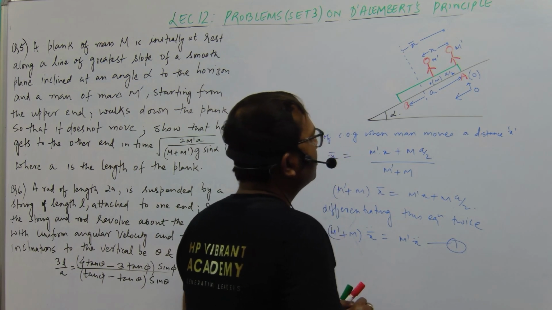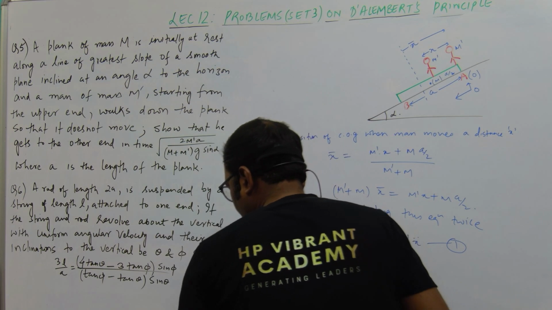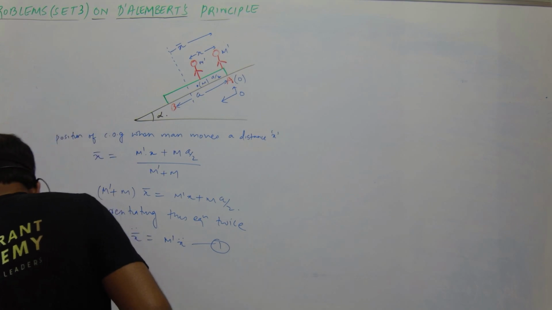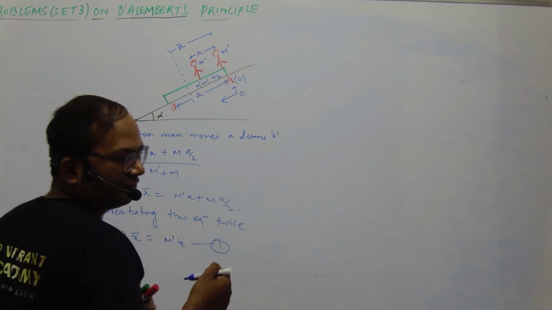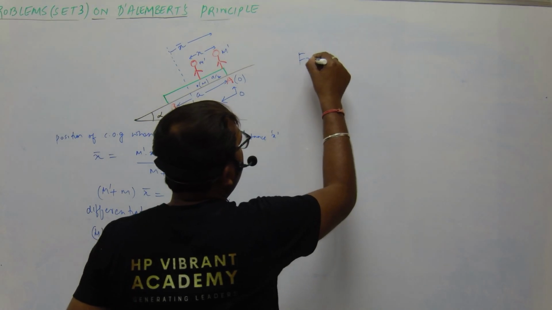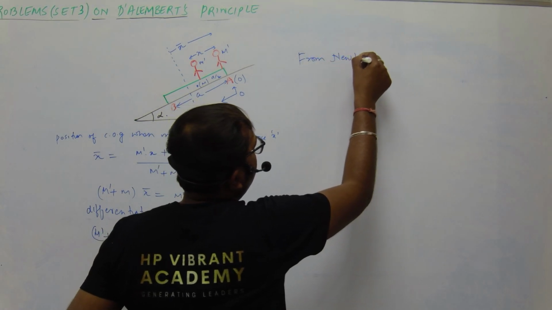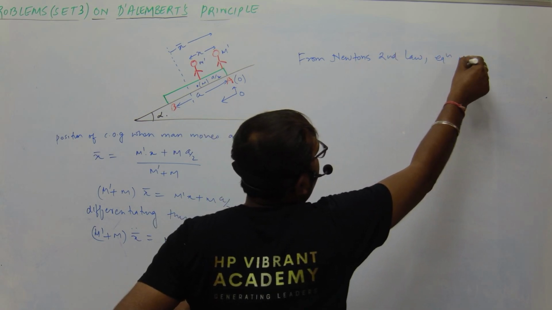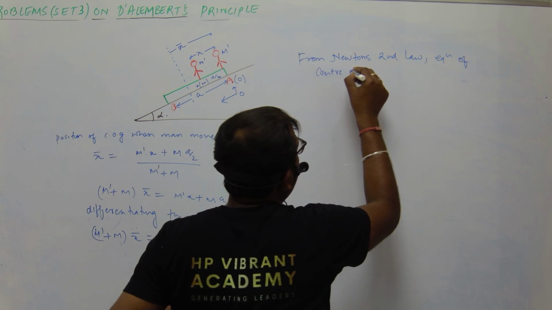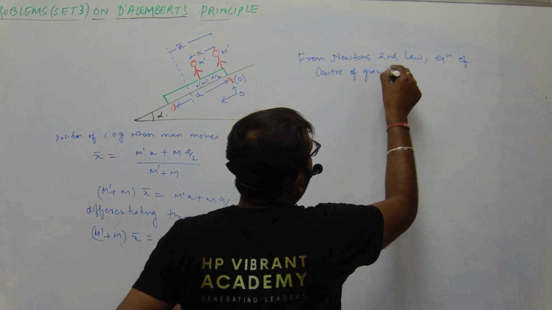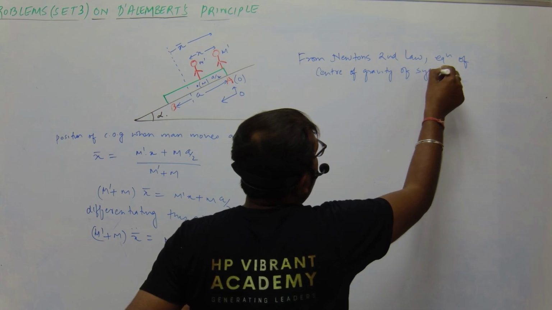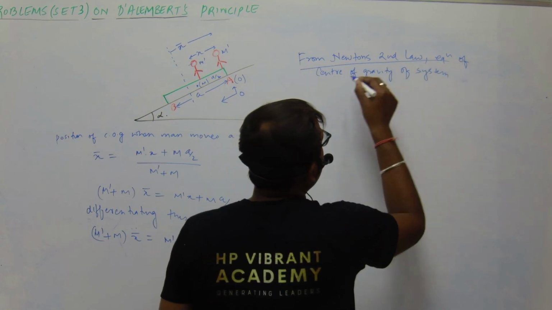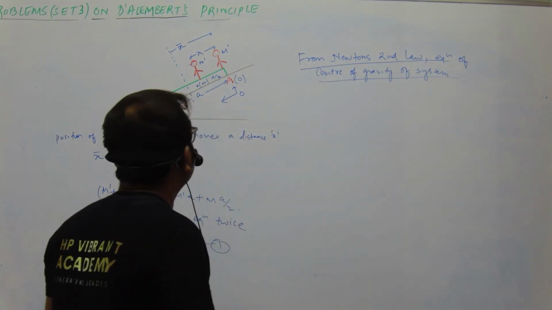Now let us find the equation of motion of the center of gravity of the system. From Newton's second law, let us write down the equation of center of gravity of the system. What are the forces acting here?